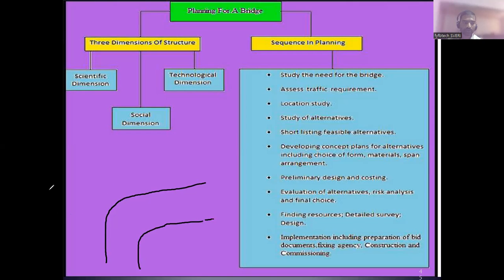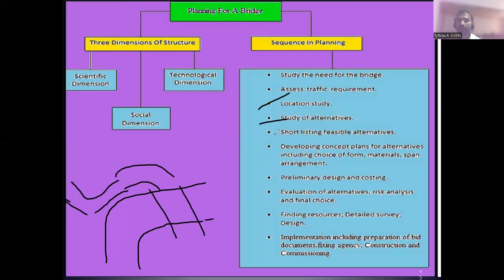Okay, so if you are coming from Solapur to Pandharpur, and if there is a road like this, if you construct a bridge here, it is not at all useful. So try to avoid the bridge on the bend side. You have to turn your road, and now the river is straight in this case. Okay, you have to construct a bridge here, and again you have to turn your road. You have to remember this point always. So you have to construct a bridge in such a way that there should not be a bend in the river. So for that reason we have to do the location study and all.